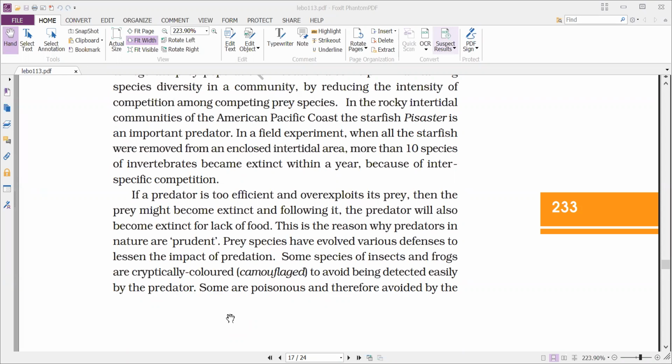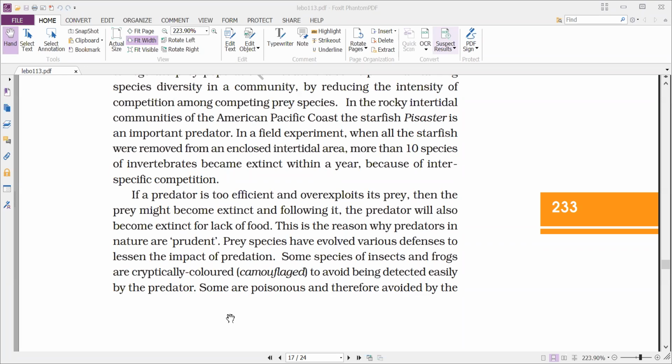They will kill all the prey, which may lead to the extinction of prey. That's why the prey species develop certain mechanisms by which they reduce the impact of predation.